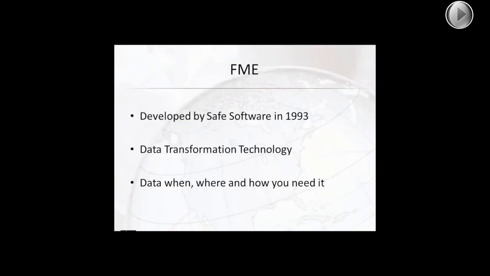So what is FME? It was developed by Safe Software, which is out of Canada, in 1993. It's known as data transformation technology. FME originally stood for Feature Manipulation Engine, but now they just call it FME, dropping the formal name. And what it's for is to get data when, where, and how you need it from one source into another.